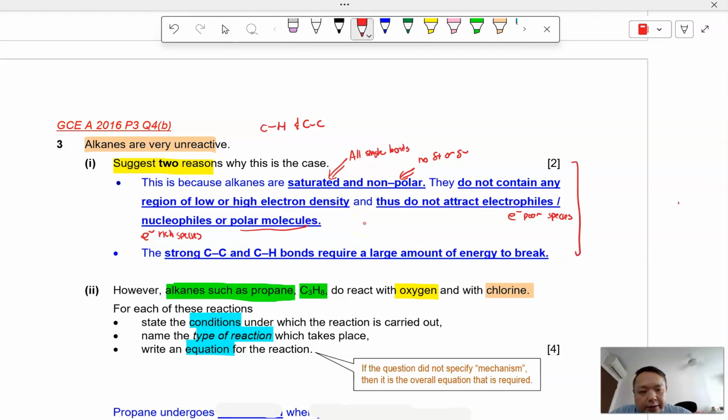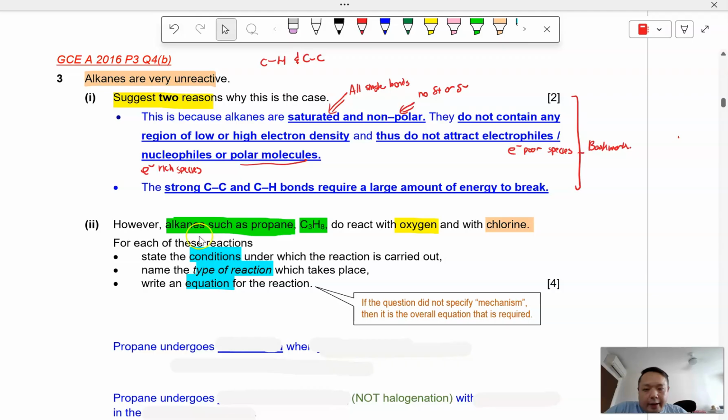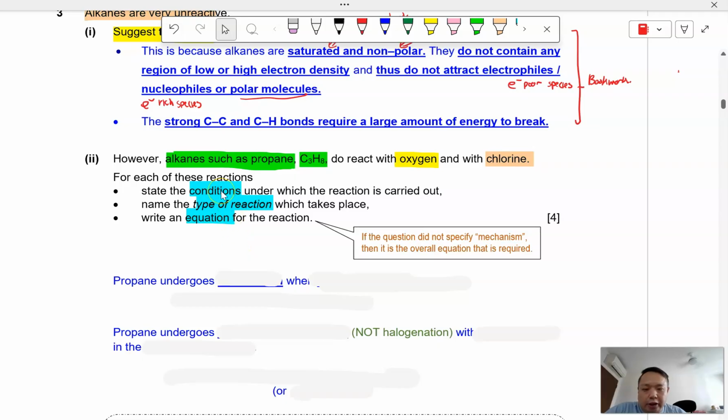Okay, moving on to part 2. Again, as I said, this is largely a learning objective that you need to know in your syllabus. So this is actually a bookwork question. You can refer to the lecture notes for this exact same phrasing. Moving on to part 2. However, alkanes such as propane do react with oxygen and with chlorine. For each of these reactions, there are 3 things you need to state: the conditions under which the reaction is undergoing, the type of reaction, as well as an equation for the reaction.